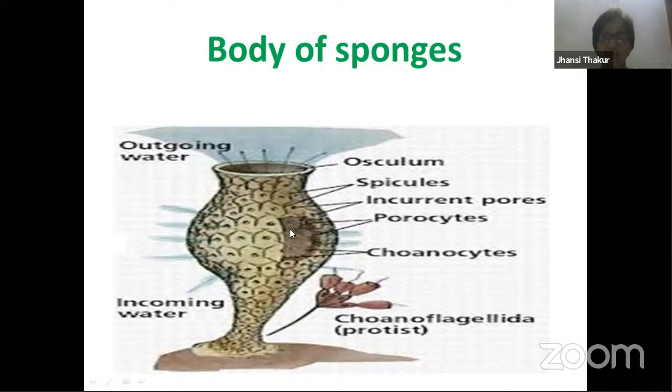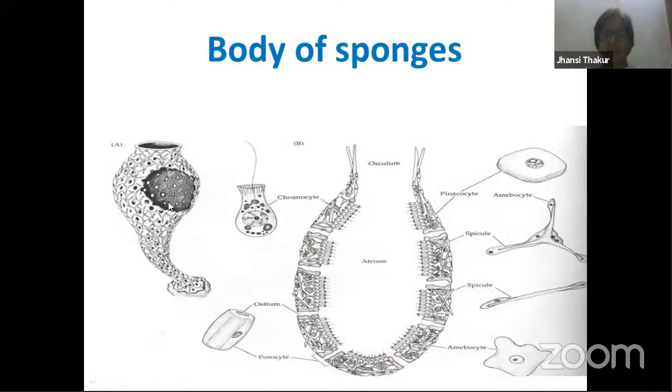So sponges have got two layers of cells. One layer is the outside layer of cells, which we call pinacoderm, made of pinacocytes. And the inner layer of cells, we call choanoderm, made of choanocytes. Layer is derm and cells are called choanocytes. In between these two, there is another small layer of non-living material, and spicules are present over here. So this picture very clearly indicates the body of the sponge that you can find.